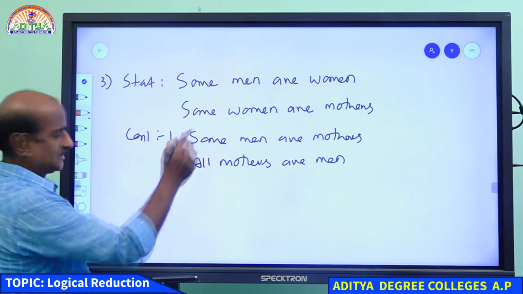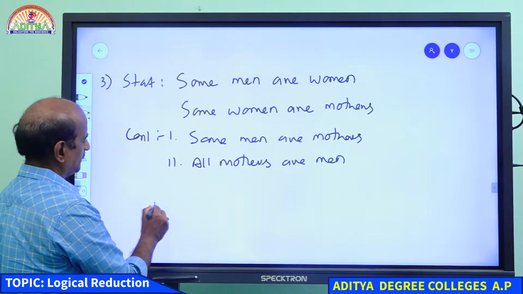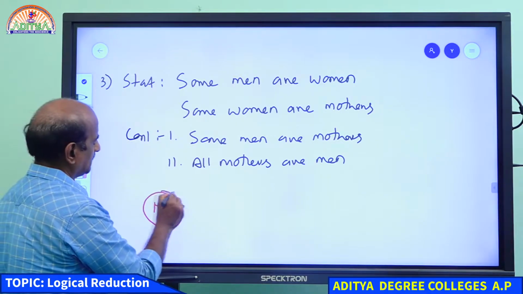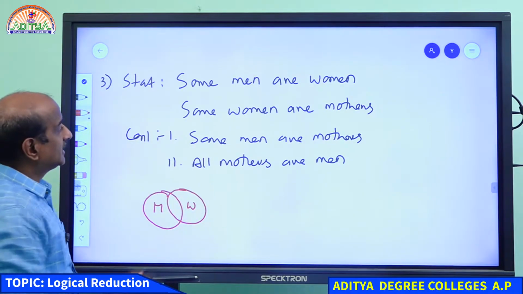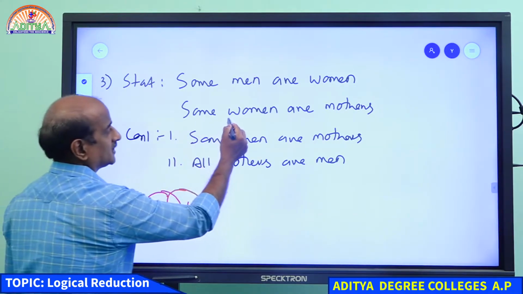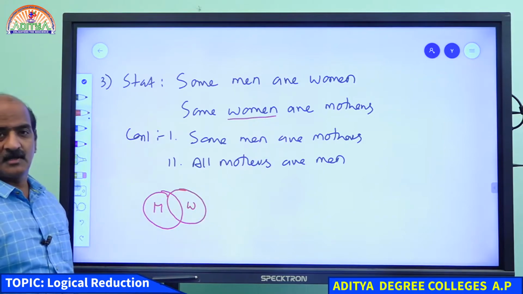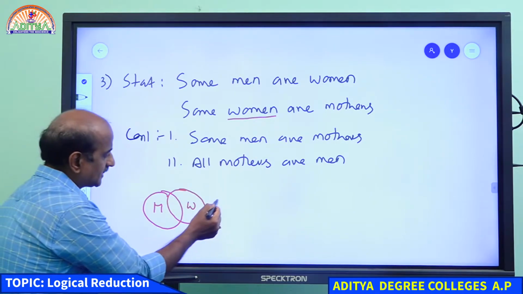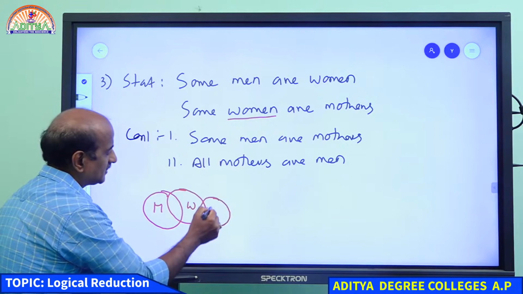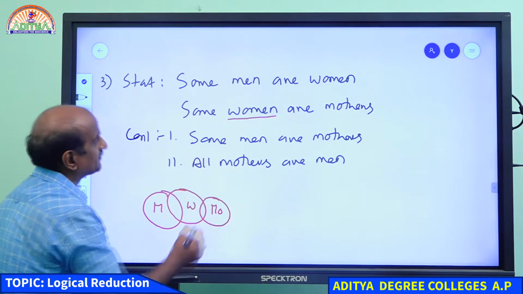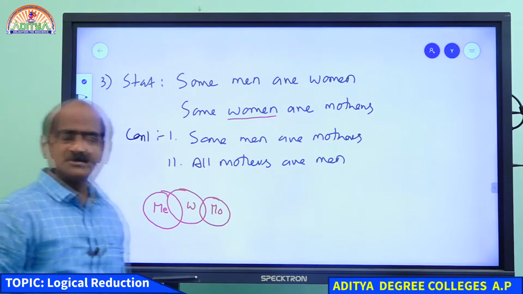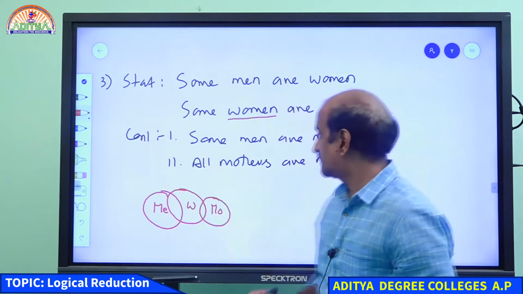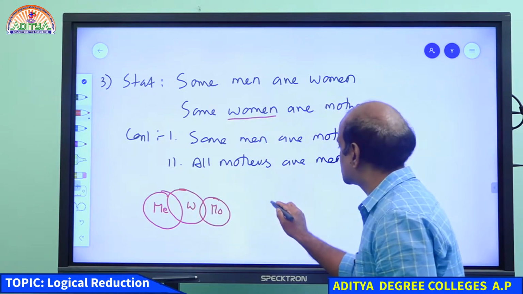Some men are women. If you take the men, remember that some of the men are women. So this is what you have taken. It is given that some women are mothers. The problem is which women are mothers? Can we mark this woman and call them mothers, and these are men? Yes, of course, this is one of the possibilities. Let us see what is another possibility.